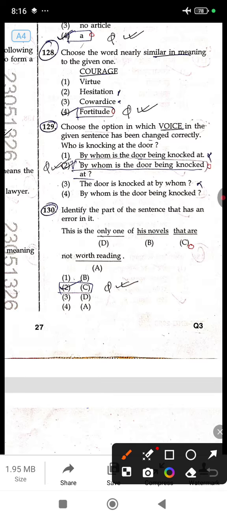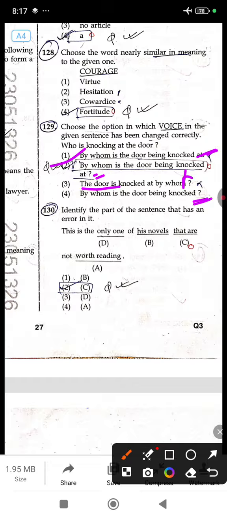In the first example there is no punctuation mark, in the second example there is, otherwise same. So the right answer is this one, and the other is not right, because starting with an assertive sentence and ending with a punctuation mark is wrong. By whom is the door being knocked at is not mentioned here.